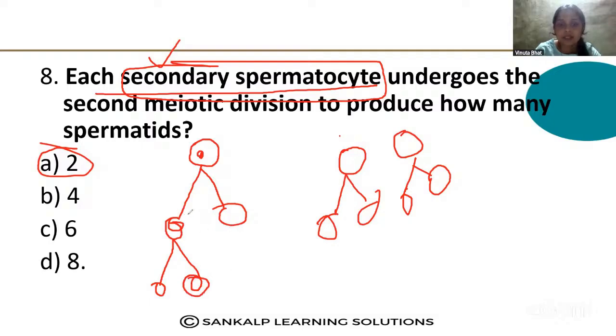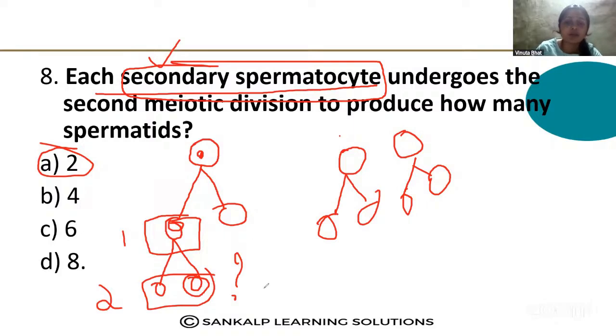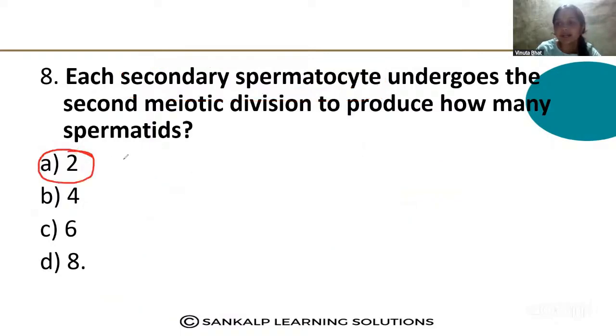So here they are asking about one secondary spermatocyte, which produces how many spermatids? That is 2. So the correct option is option A, 2. If they ask about the primary spermatocyte, option B would be the correct answer. But here it is the secondary spermatocyte, so option A is the correct answer.